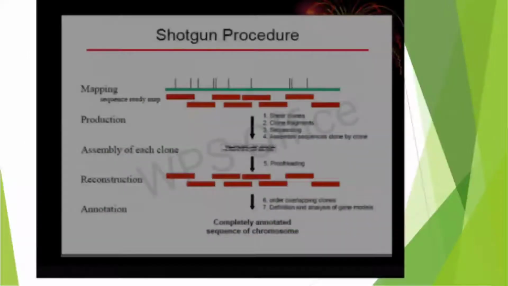You can refer to this picture for the shotgun procedure. Here, mapping, production, assembly of each clone, reconstruction, and annotation take place to get a completely annotated sequence of the chromosome. You can just follow the further sub-steps.